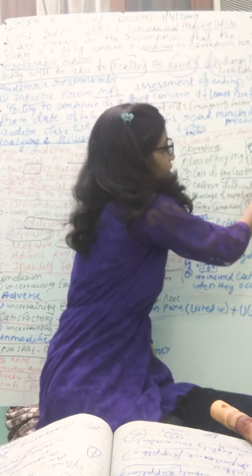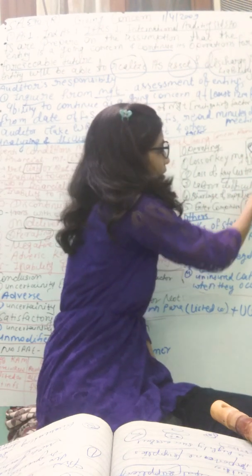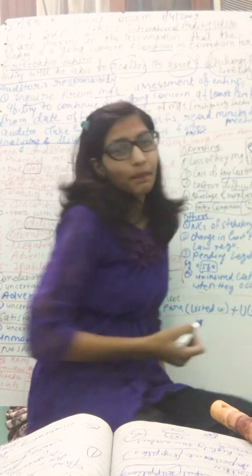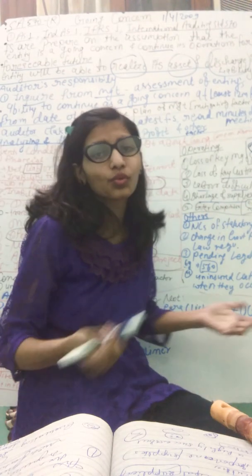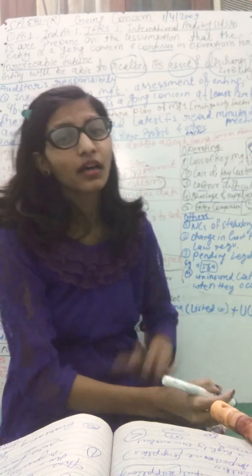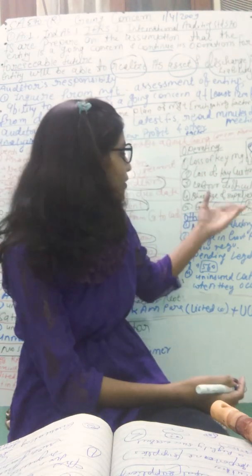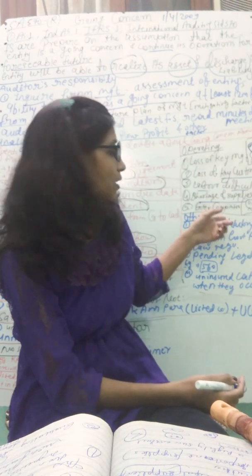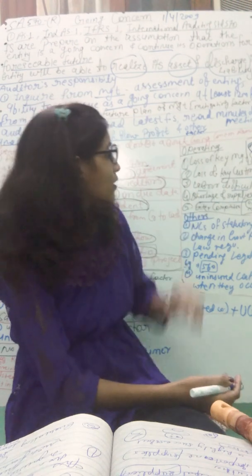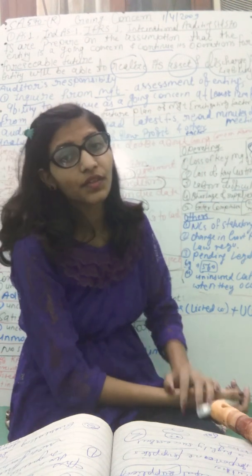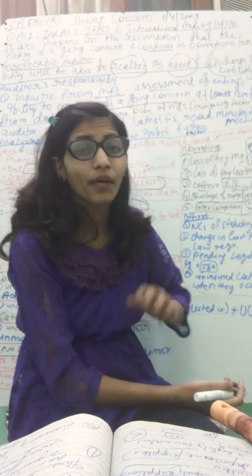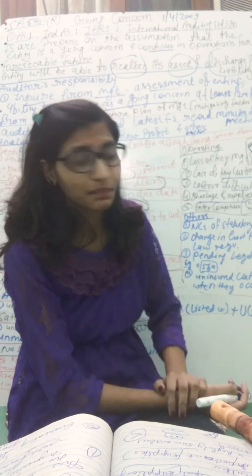Key customer, this is customer. Labor difficulties, shortage of supplies: if there is no raw material, how do we make our finished goods? So shortage of supplies, raw materials, entry of any competitor. This all is operating factors which raise doubts on our going concern ability.